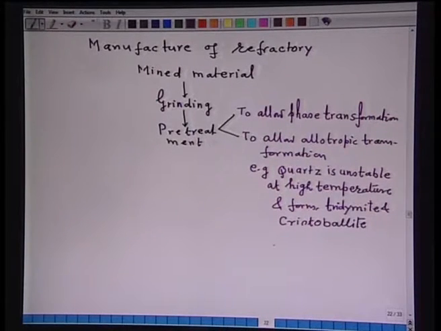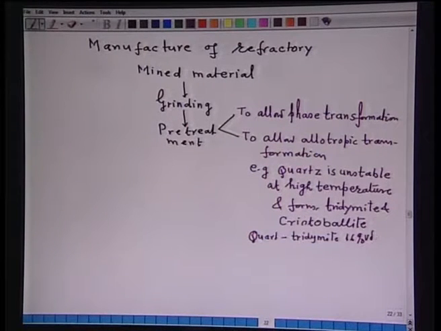Now, what does it mean? That means quartz to tridymite, this transformation is accompanied by 16% volume increase.